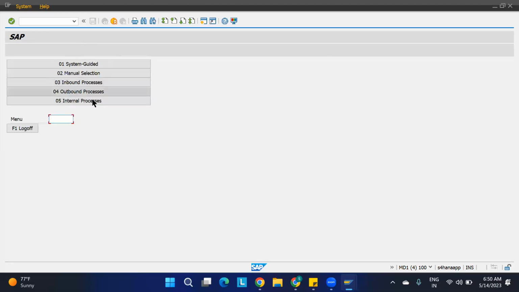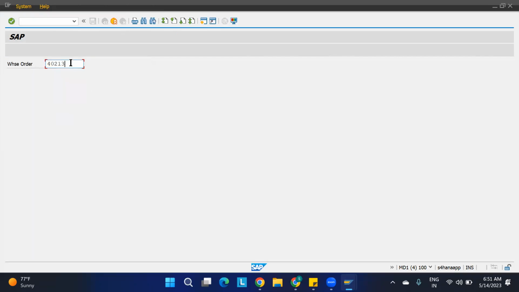This is the earlier one. So we are moving from GR, inbound only we are doing. I'm saying put away by warehouse order. This is my warehouse order. No open warehouse task, it is saying. The warehouse task is open only there.